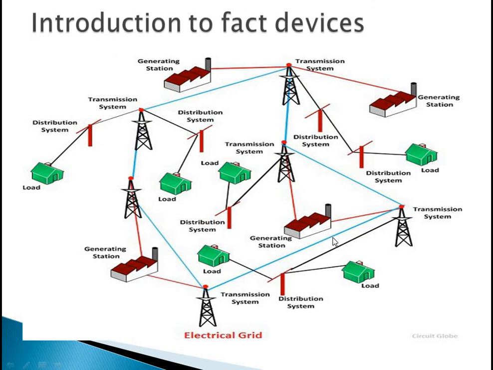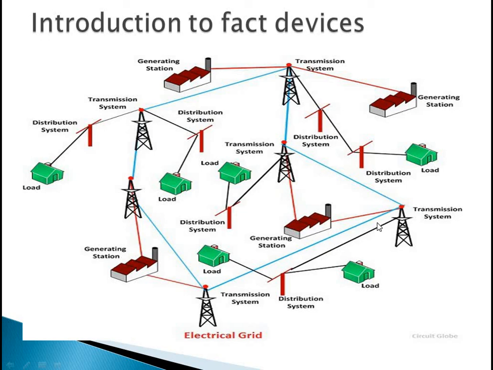And introduction to FACTS devices. As we know, power systems are usually interconnected systems and form an energy pool. In this, energy can be transported among and between the systems. So in generation and transmission, through transmission lines we will send the power to the loads, and it can be transported among and also between the systems.